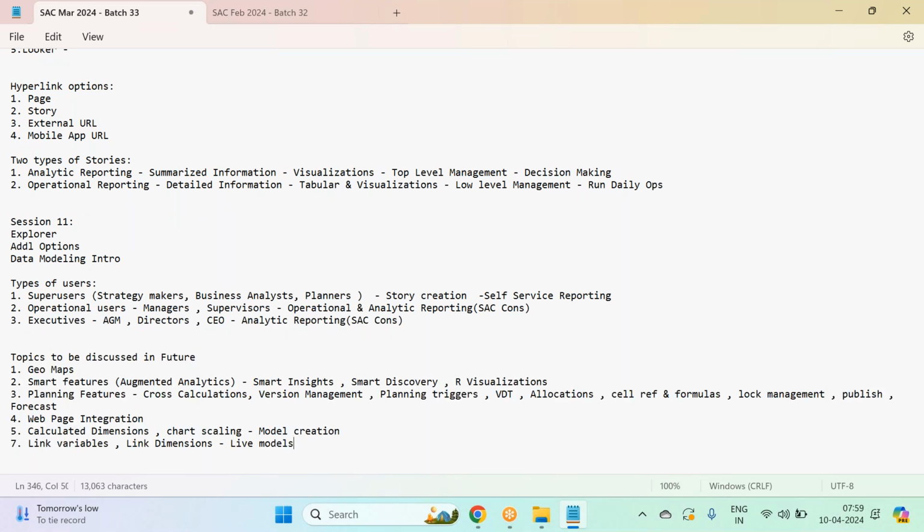These are a few options in the reporting which are not yet covered. Because of a few constraints, I'll discuss them later. Guys, just give me a minute, please. I'll be back and cover the topics which are not discussed, the remaining aspects of reporting.